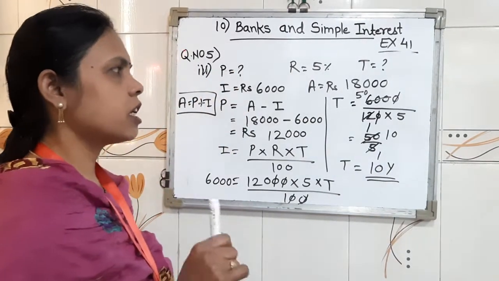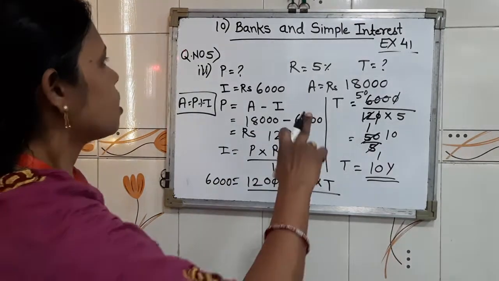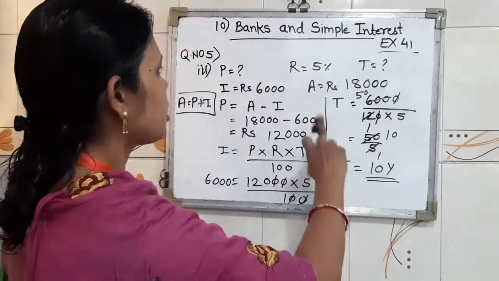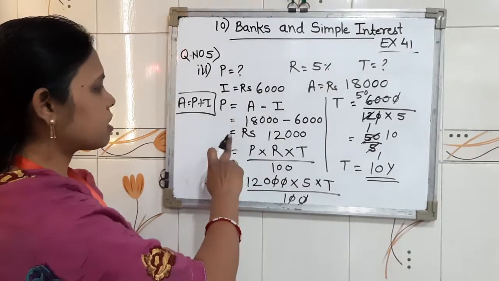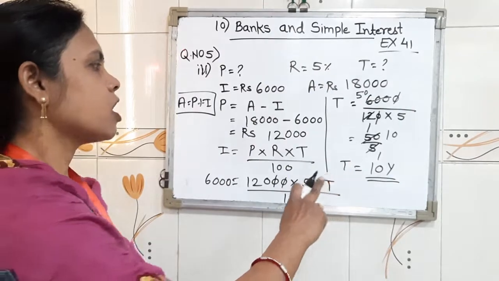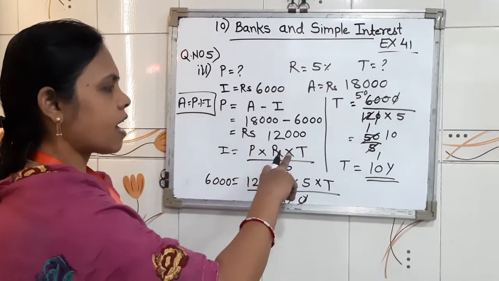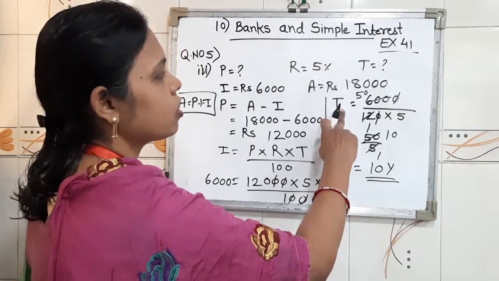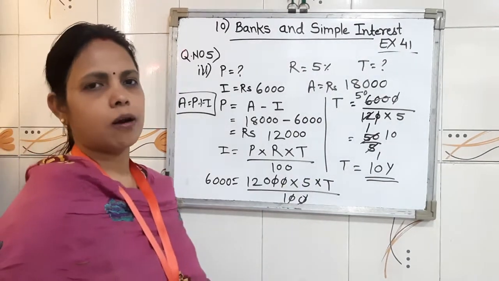So children, in our question number 4, it was asking to find out principal and to find out t. Therefore, with the help of amount and interest, we got principal 12,000, and when we substitute in our formula, that is I equal to P into R into T upon 100, we got T equal to 10 years. I hope you all understood the sum.